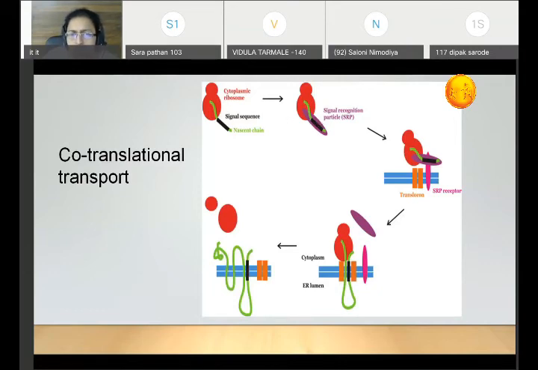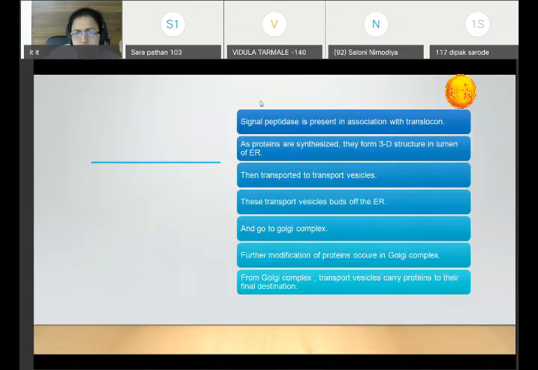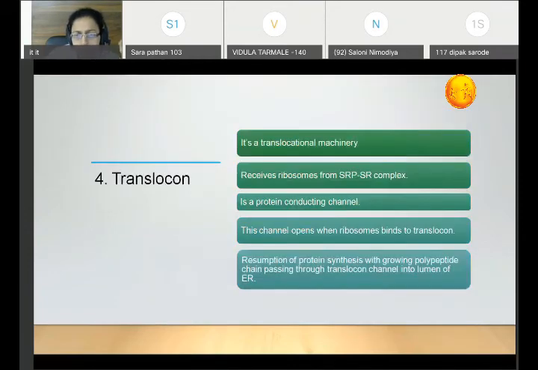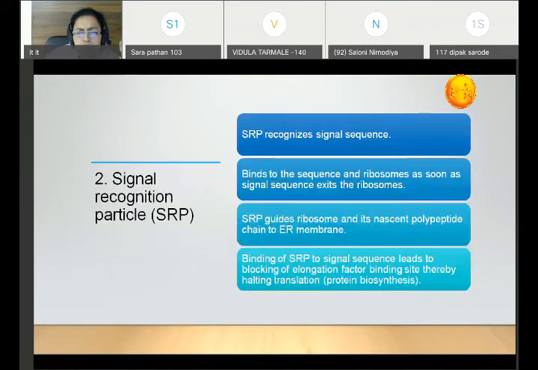Are you getting me? This is a chain which is getting out of the ribosome. This is a signal sequence. This is detected by the signal recognition particle, that is the SRP particle. This particle binds to the ribosome as well as to the polypeptide chain or signal sequence. So SRP binds to the sequence and the ribosome as soon as the signal sequence exits the ribosome.